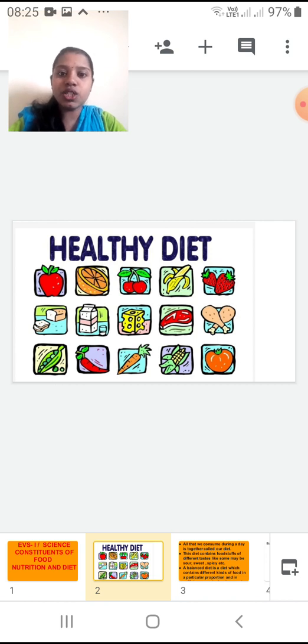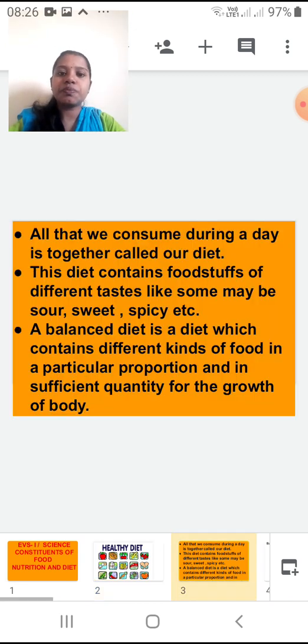Now in the next picture you can see there is bread, milk, cheese, then you have meat, fish, peas, carrots, then tomatoes. All these things are also important because they provide you with different types of nutrients. You have heard the word nutrient? Yes, so all this food provides us with nutrients, and hence all this food is important in our daily life.